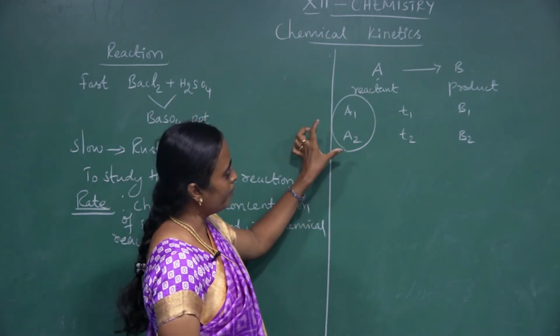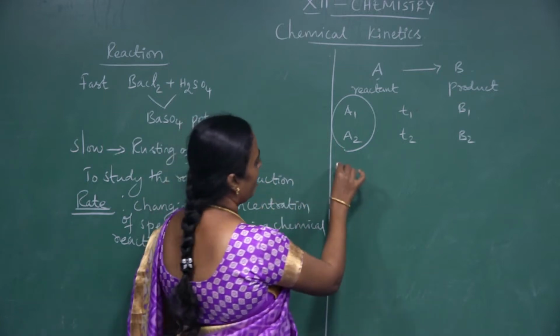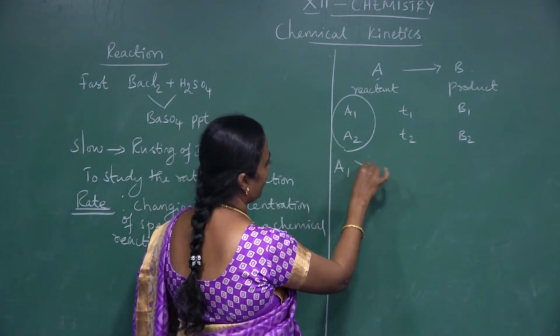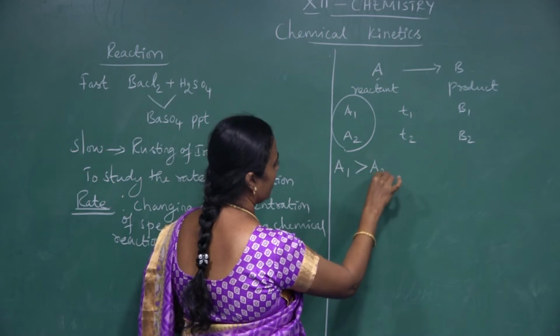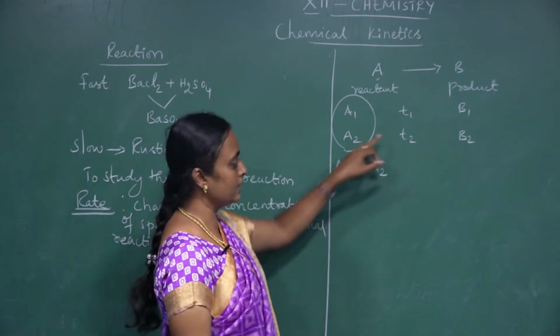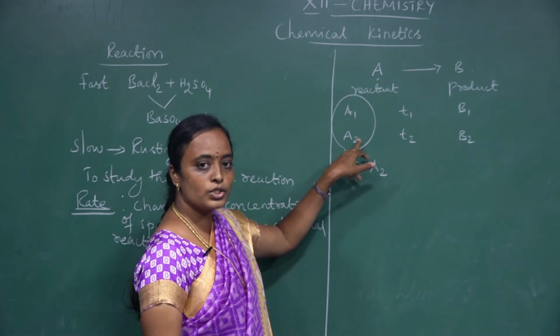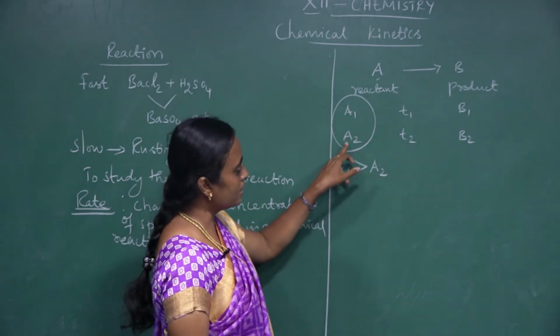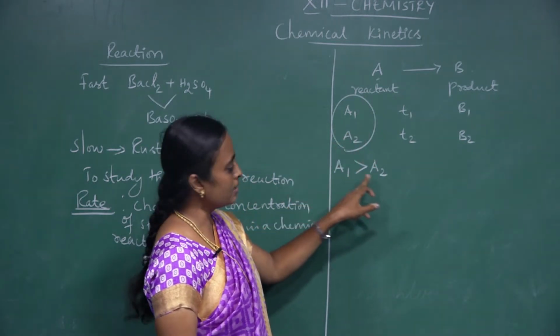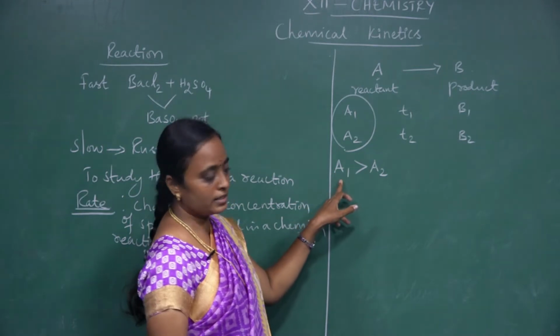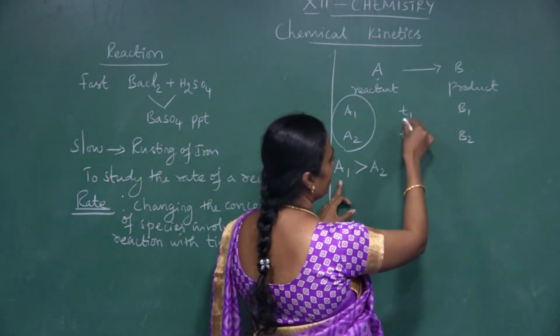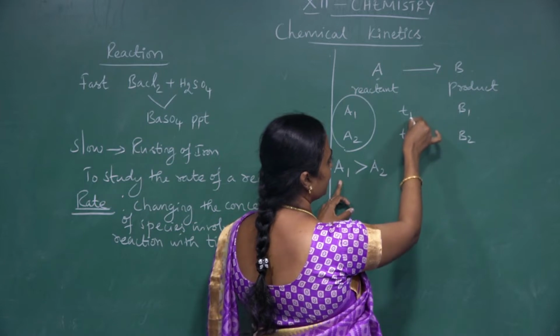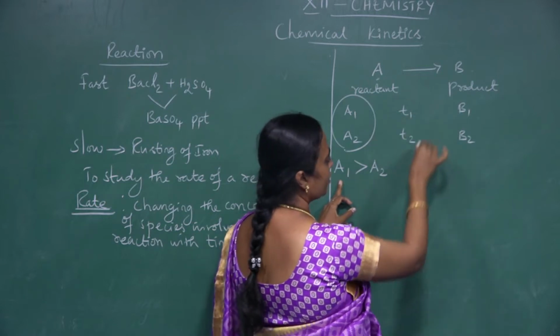If I am comparing A1 and A2, the concentration of A1 should always be greater than A2, because as the time proceeds, the concentration decreases. So the concentration of A2 will decrease and the concentration of A1 will be higher. But if I am taking a time interval, that is T1 and T2, we are going to maintain the time intervals.